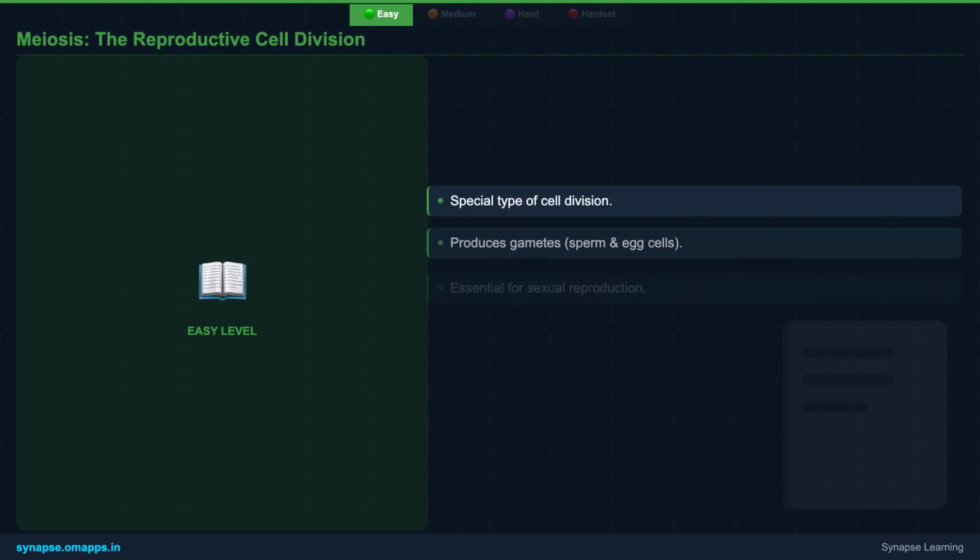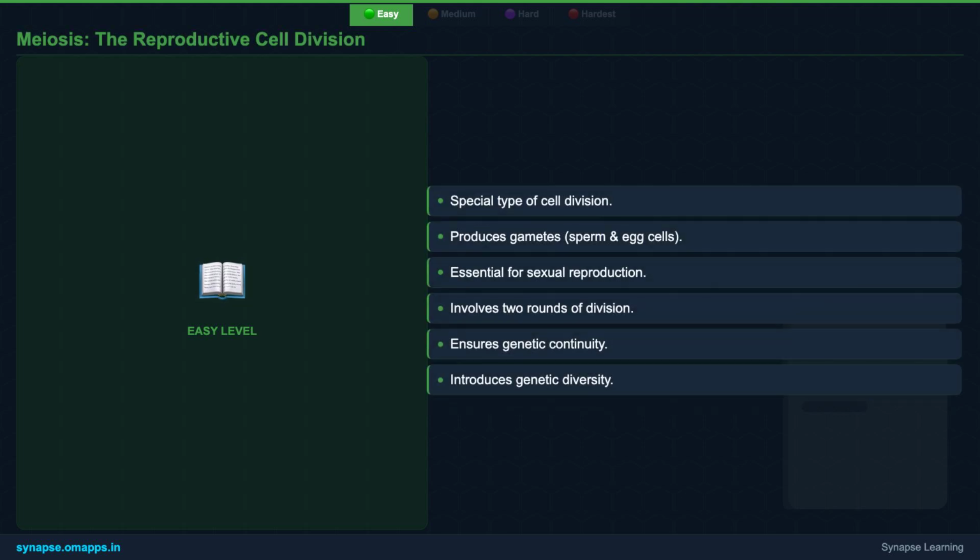Imagine you're building a new human. You need half the instructions from one parent and half from the other. That's exactly what meiosis does. It's a special type of cell division that creates gametes, your sperm and egg cells. Unlike regular cell division, meiosis is all about preparing for reproduction, ensuring the next generation gets a balanced set of genetic instructions. It's like a genetic mixing and matching process.